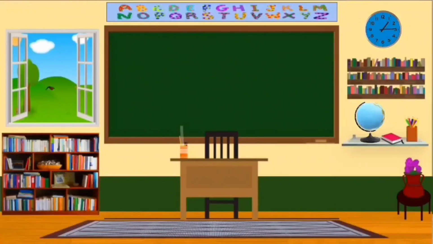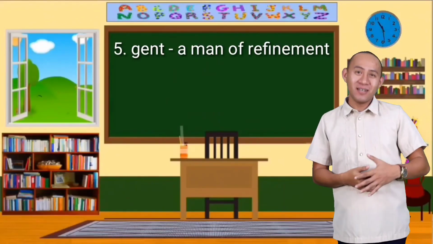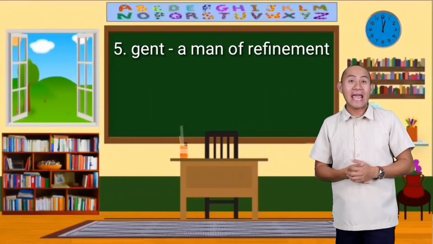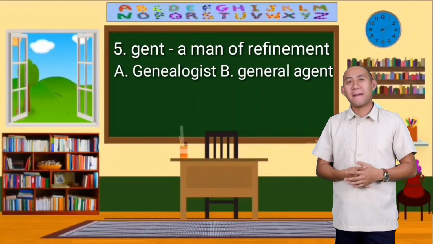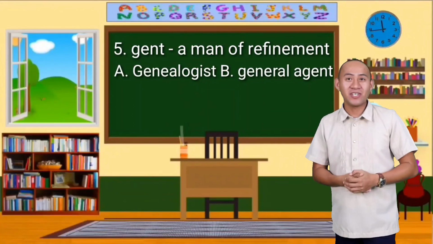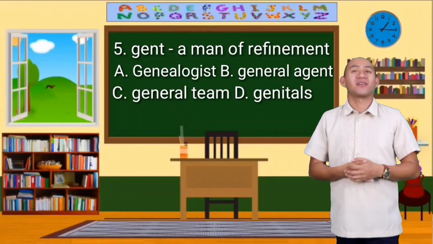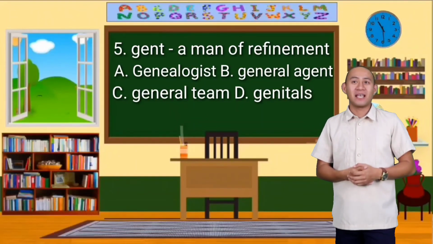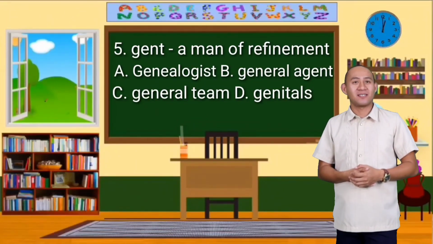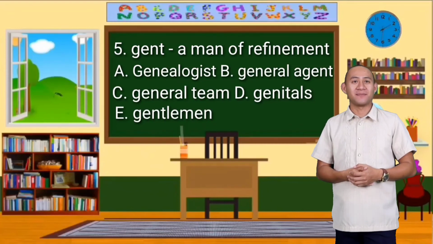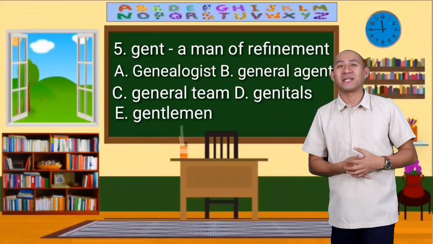Number 5. Gen. A man of refinement. A. Genealogist. B. General agent. C. General clean. D. Genitals. E. Gentleman.